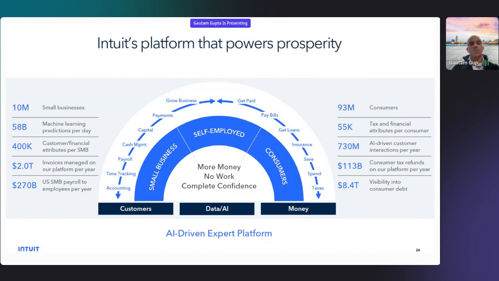So that's a huge number. And behind all of it is an AI-driven expert platform that we use for serving our customers in small business and self-employed consumers. Slowly I'll share with you how we have built it and what are the things to be taken care of while building it.